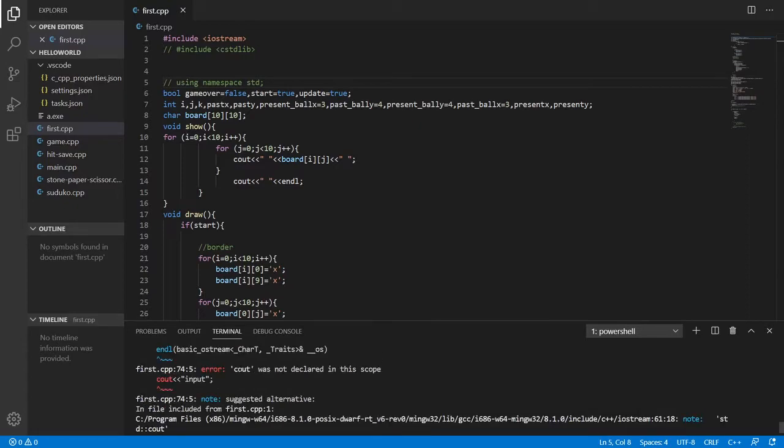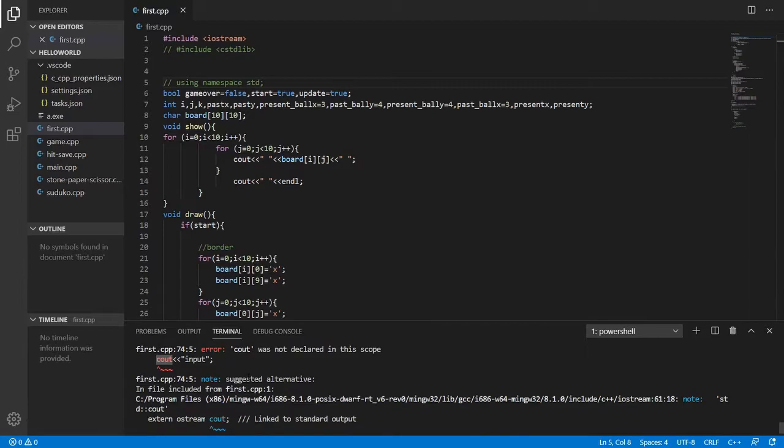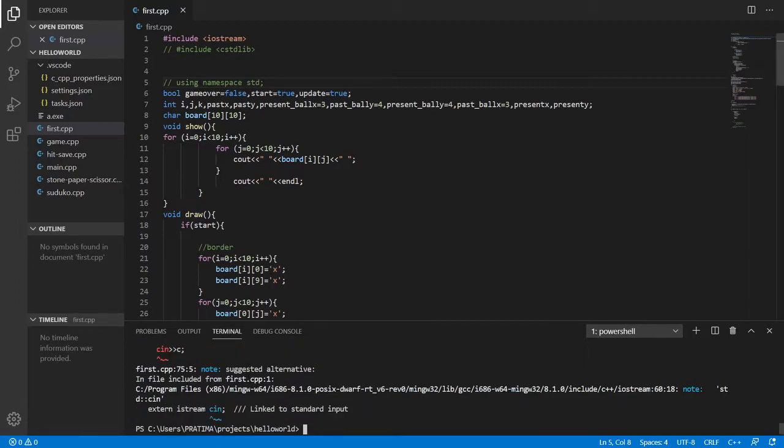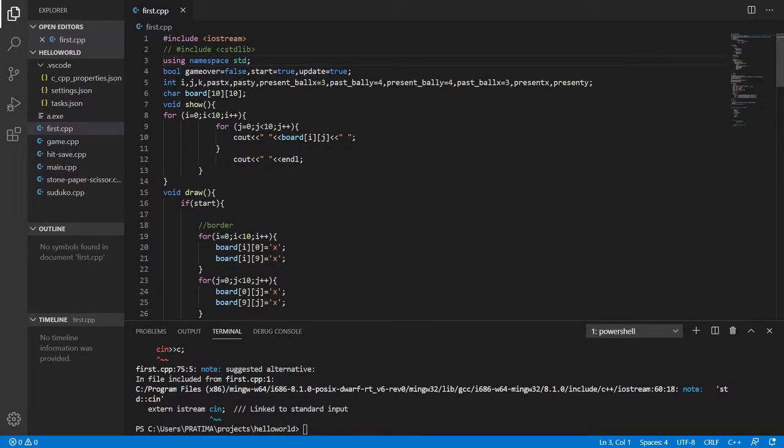So the compiler is not able to identify what is this cout, what is this endl, what is cin. Now if you write anywhere std cout, that is standard cout, then only it would be able to identify. But we do not wish to write standard all the time. So if you define at the top using namespace std, that will clear all your issues.